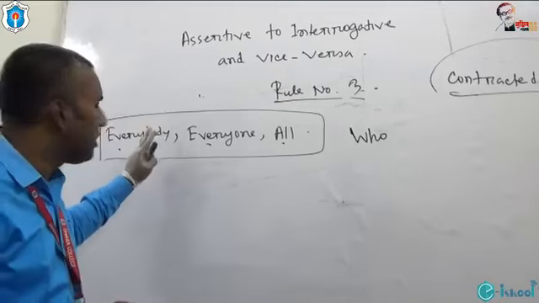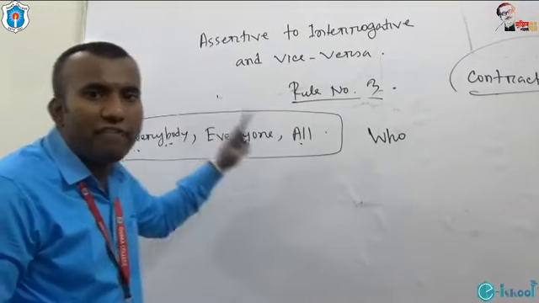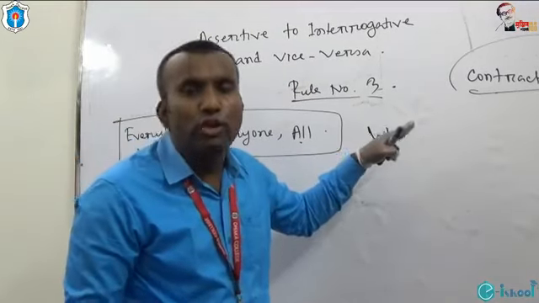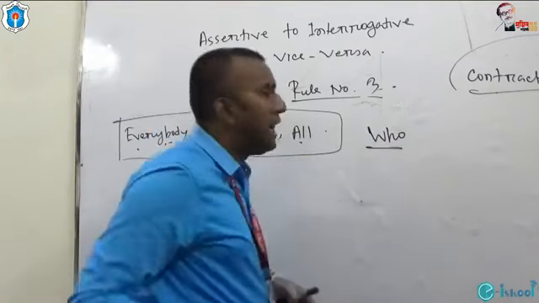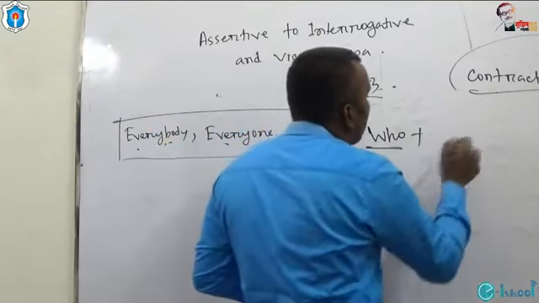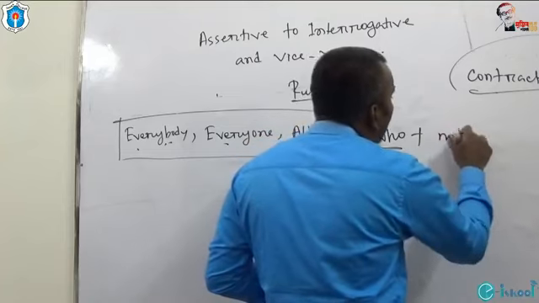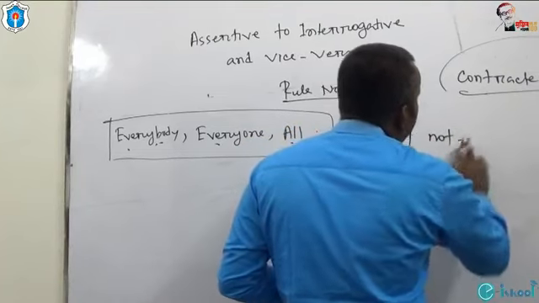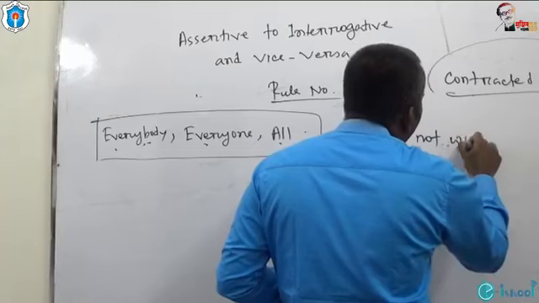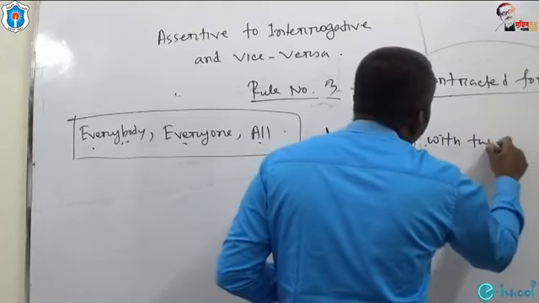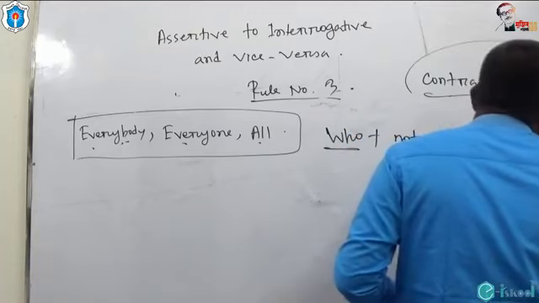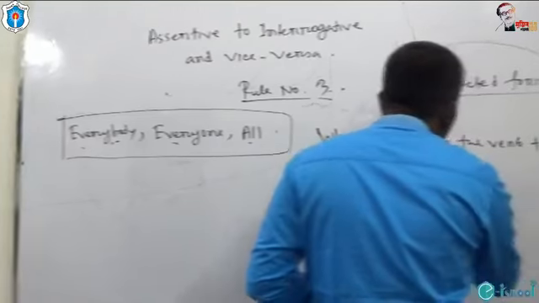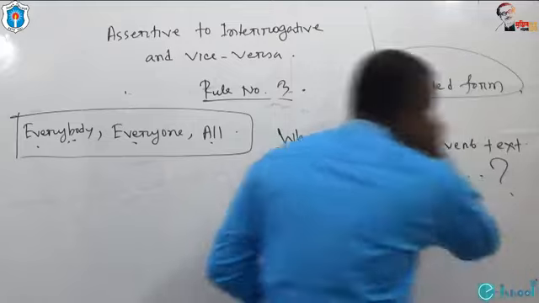And after who, we have to use not with the verb, plus extension, question mark.